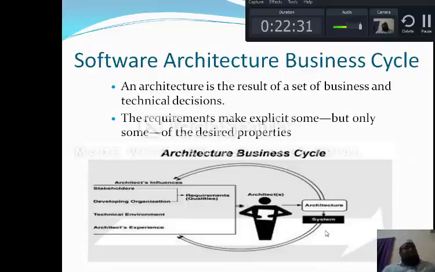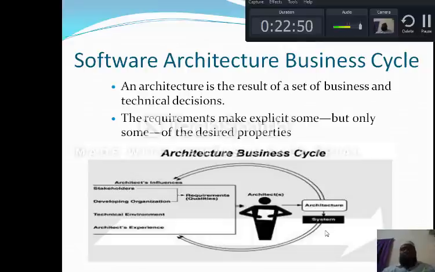If I develop a software architecture, who will be the key persons to access it? Who is going to buy my software? Who is going to buy my architecture? Where will my architecture be useful? Is it linked with any business concepts? So all these things we are going to see now.